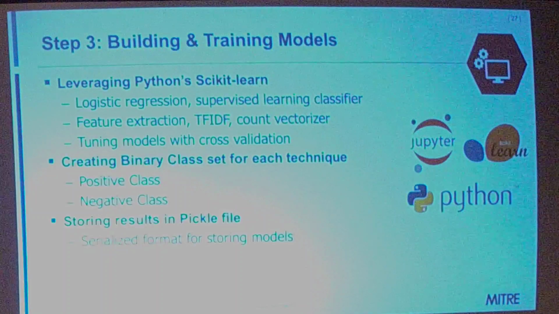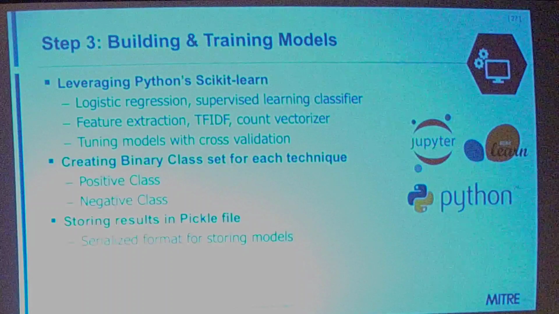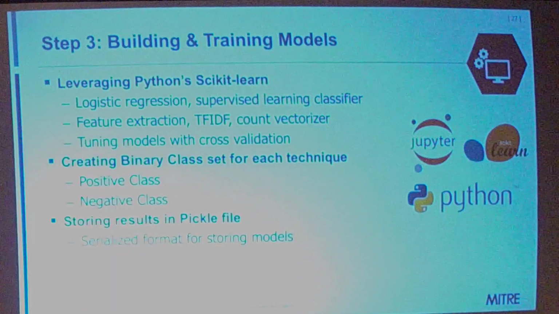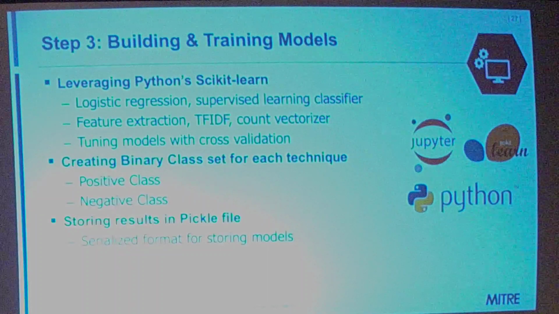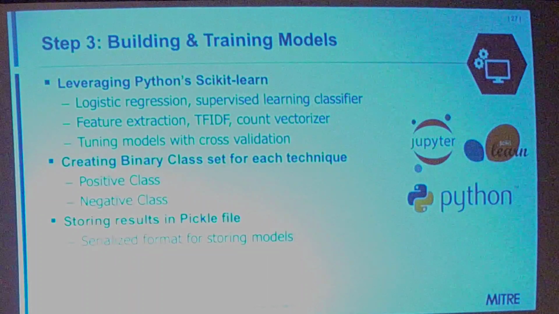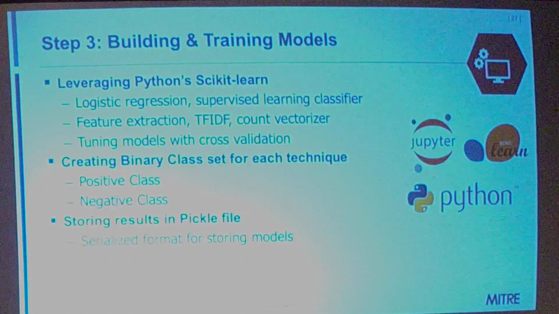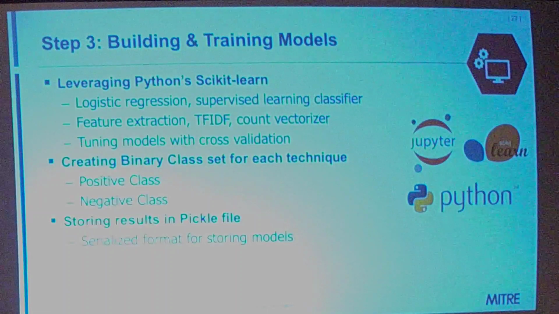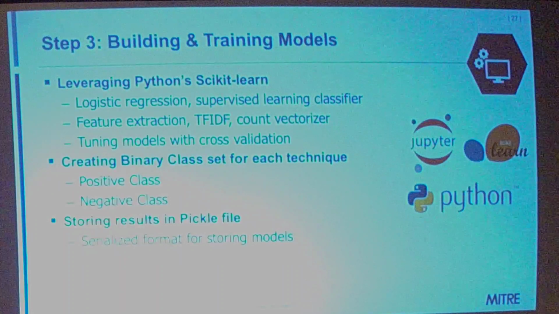How it works is each technique has to have its own model built. For this, we teach each model using its examples section as the positive class. And then the negative class, which is all the false labeled data, is just examples that don't relate to that technique. For this, we might use things like true negatives, which are sentences from a report that don't relate to any technique at all. So we can use those to further differentiate between other techniques as well.